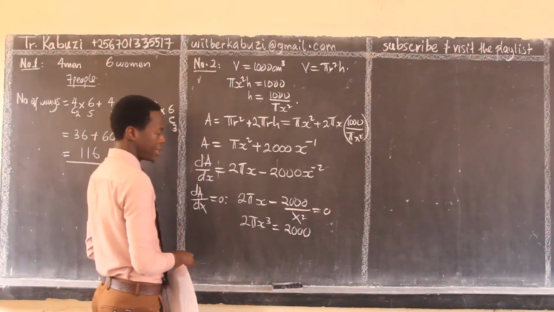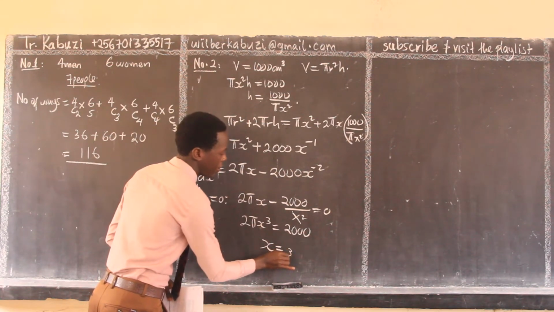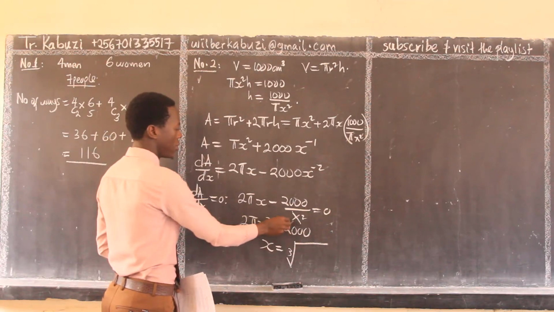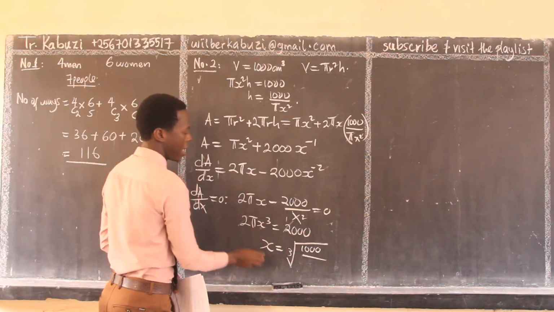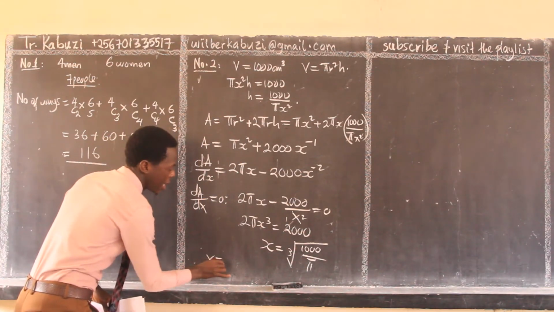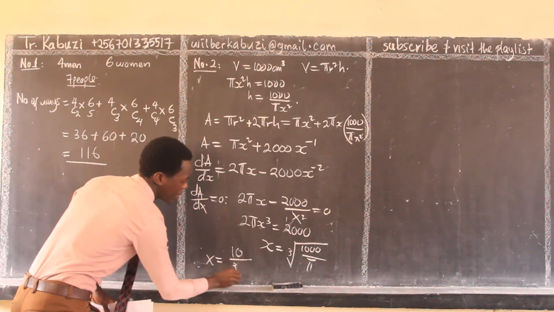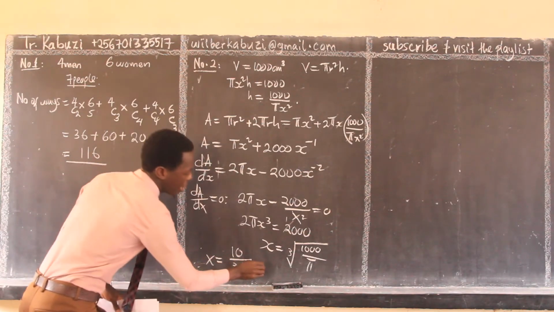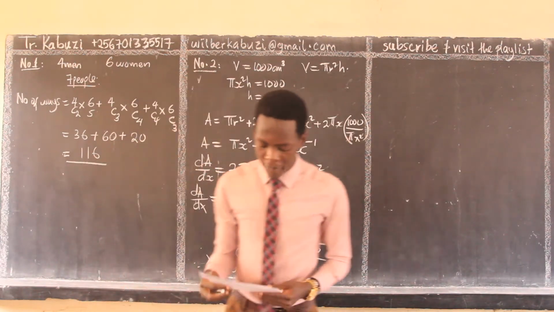If I make x the subject, my x will be the cube root of, remember, this 2 is going to go, so I have 1000 over pi. Therefore, my x will be the cube root of 1000, which is 10, over the cube root of pi. And these are centimeters. So that's the value of x for the minimum value.